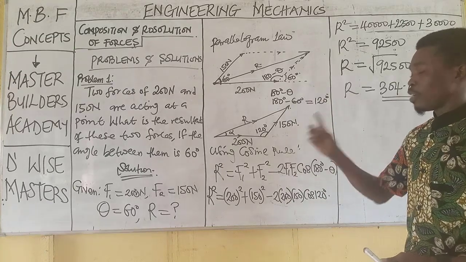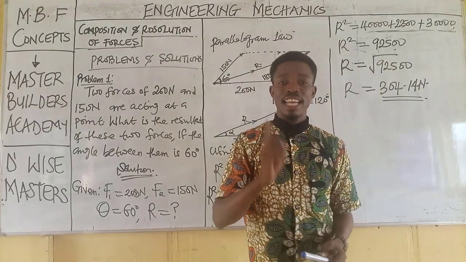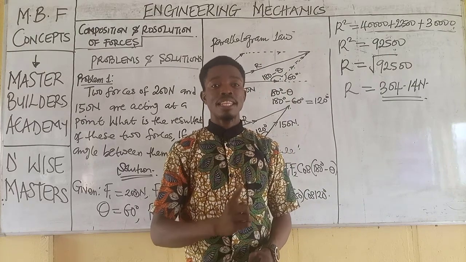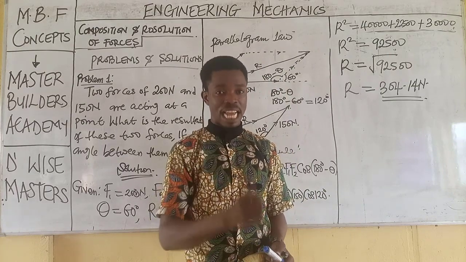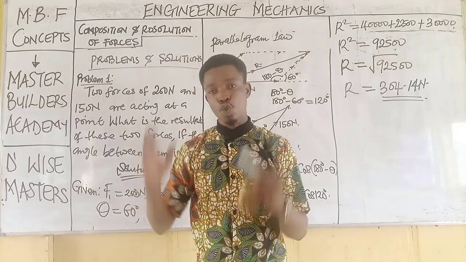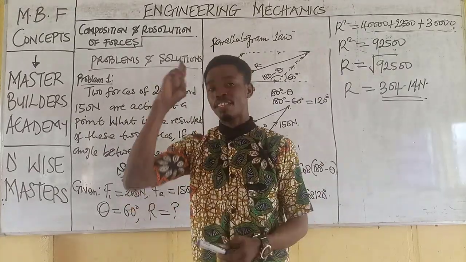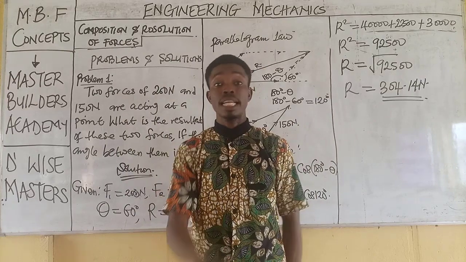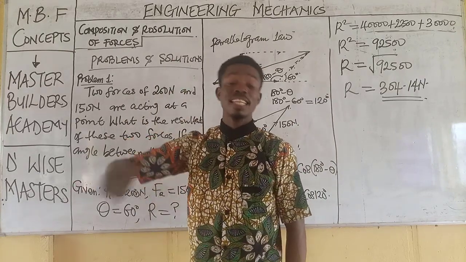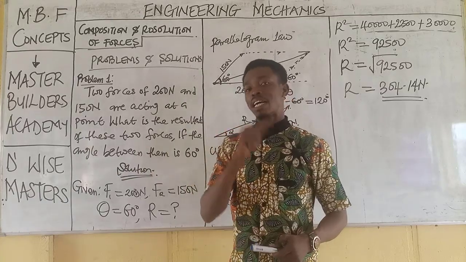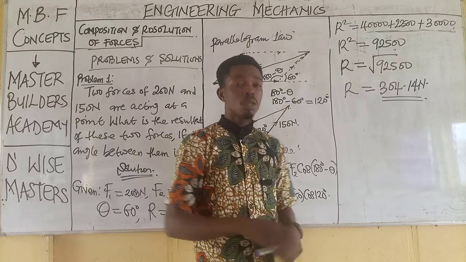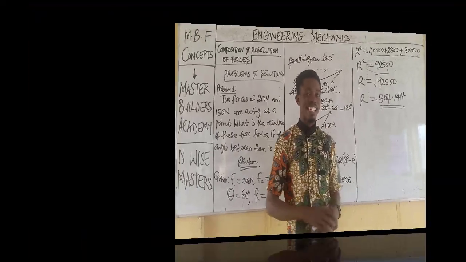Now, remember, what do you need to understand here? Anytime the angle between two forces is less than 90 or more than 90, you make use of the parallelogram law of vectors to solve such problems, as long as the forces are two and the angle between them is less than 90 or more than 90. I hope you have gained a lot of value from this lesson. Now let's dive into question number 2 very shortly.